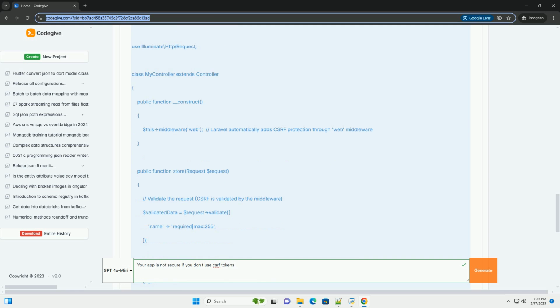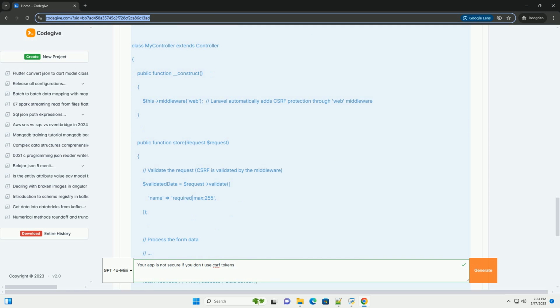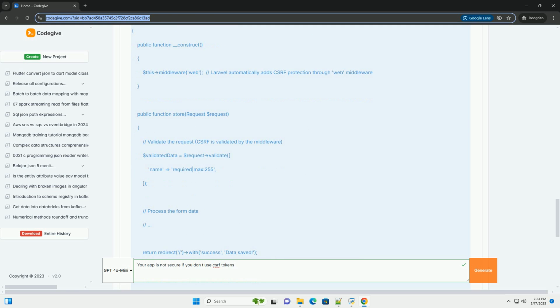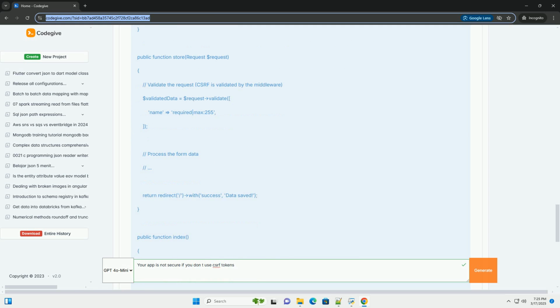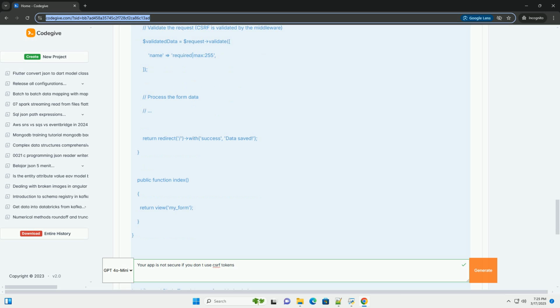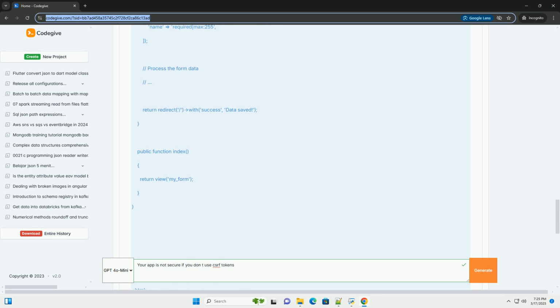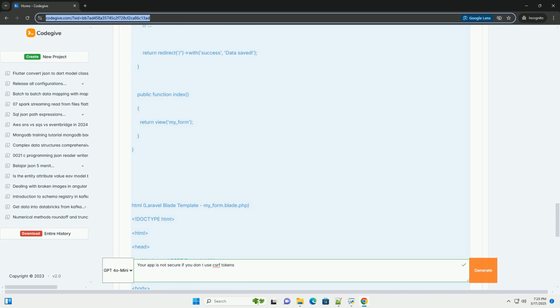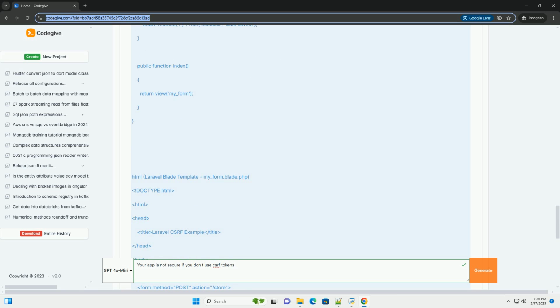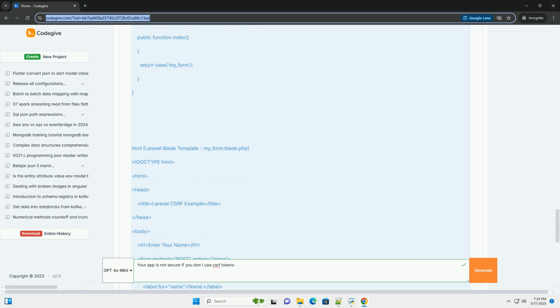Why does this work? Because Alice is already logged into bank.example.com, her browser will automatically include the session cookie for bank.example.com when making the request, regardless of where the request originates, even from evil.com. The bank server sees a legitimate request with a valid session cookie and processes it, transferring the money.